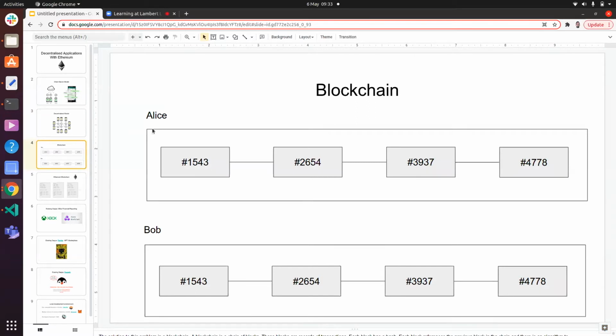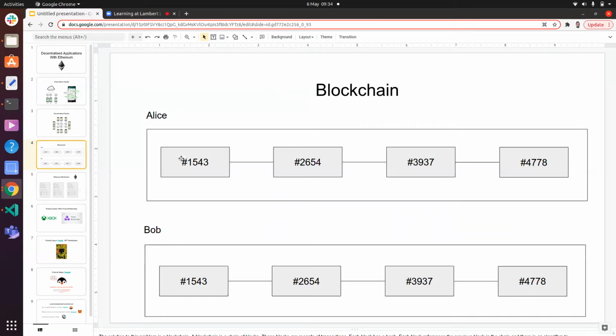A blockchain is a chain of blocks. These blocks are records of transactions. Each block has a hash, which I've crudely drawn here, and each block references the previous block in the chain. There's also an algorithm to check if the order of the blocks is correct based on the hashes. Because of how cryptographic hashes work, it's practically impossible to modify a block once it's been inserted into the blockchain, and that just becomes more difficult the longer the chain becomes. So we have a verifiable record that can't be tampered with because of the rules of logic, the rules of mathematics that govern it.